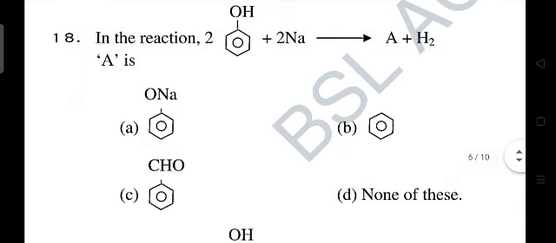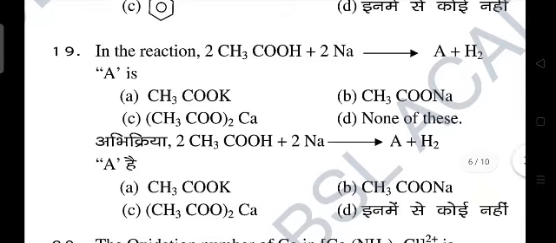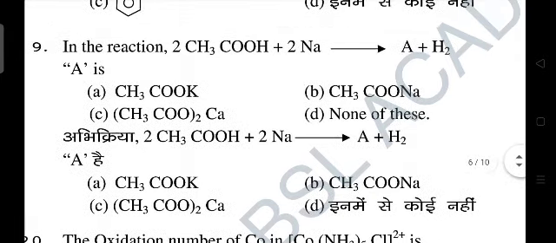So our correct answer is A. Now next, in the reaction 2CH3COOH plus 2Na gives A plus H2. So again you have to identify the A. A is what? So again you can see B is the correct answer, CH3COONa.